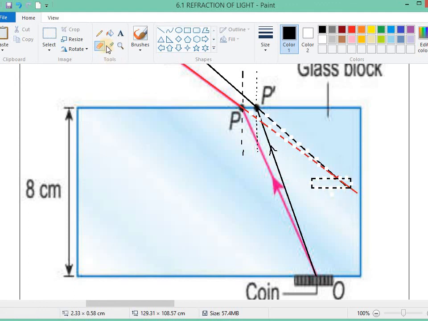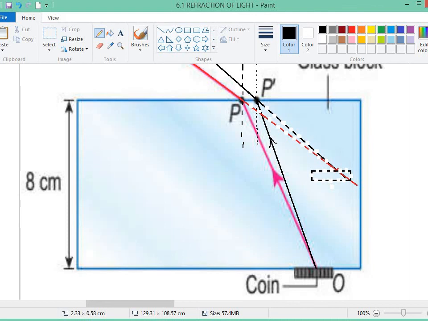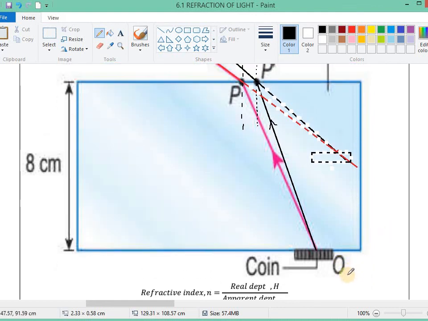This is the image. This one is O for object. This one we label as I for image. So it looks like the image is over here.